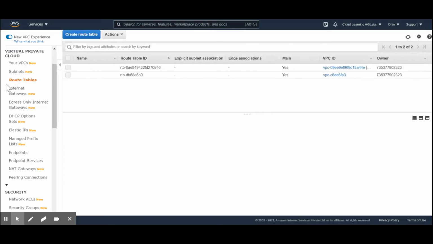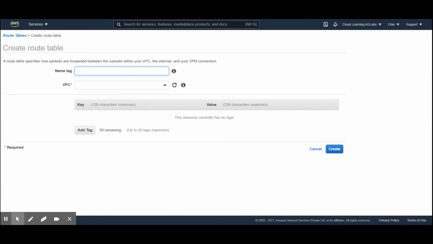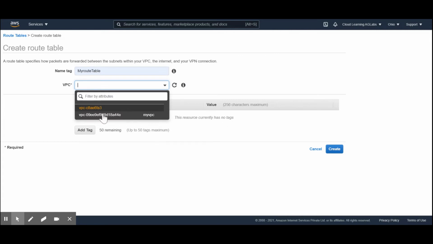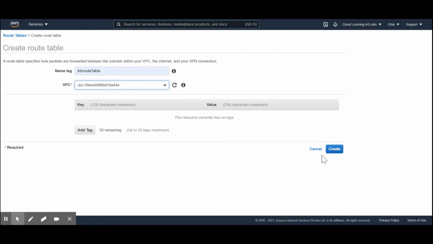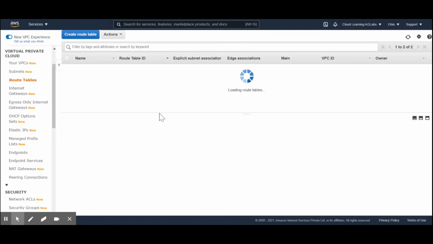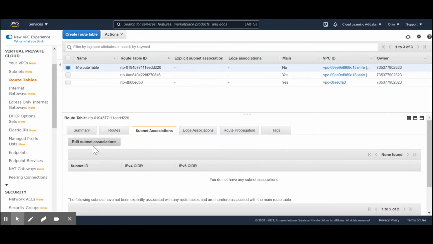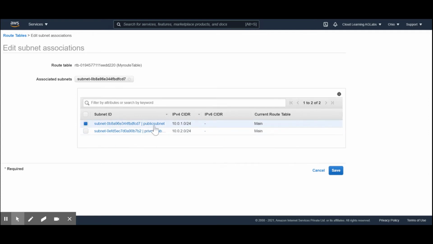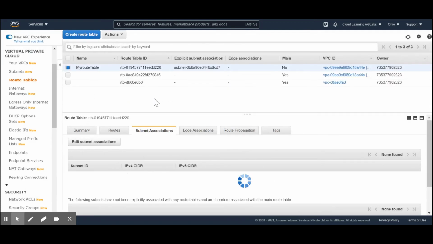Now we have to go to our route tables. In the route tables, currently there is no subnet association. This is the main route table for this VPC. We only want our public subnets to be able to communicate to the internet. So we will create a new route table. We'll call it my route. Then we'll attach it to the VPC. And then we'll associate a subnet, which is our public subnet. Once we associate our public subnet to this, then all the traffic coming to this public subnet will be able to communicate over the internet.